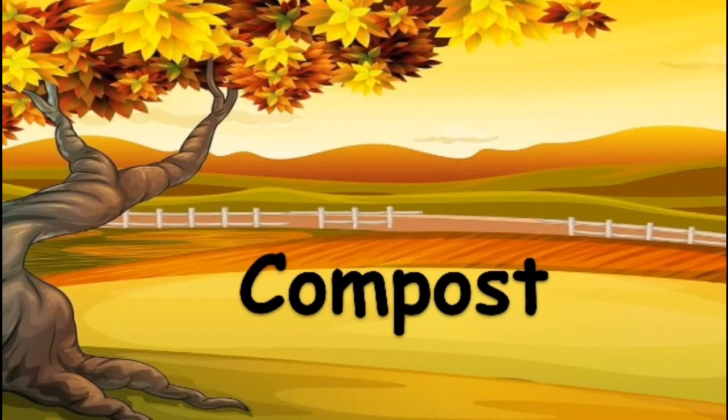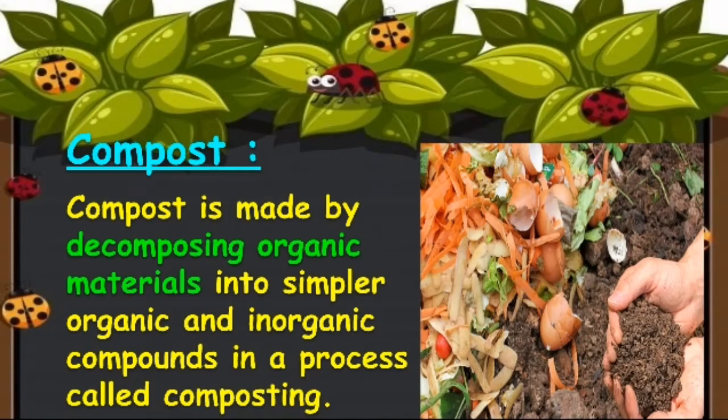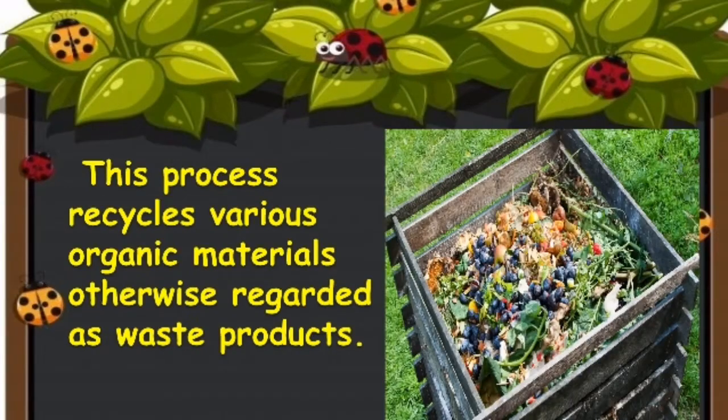Next, let's see the compost. Compost is made by decomposing organic materials into simpler organic and inorganic compounds in a process called composting. Children, this process recycles various organic materials otherwise regarded as waste products.